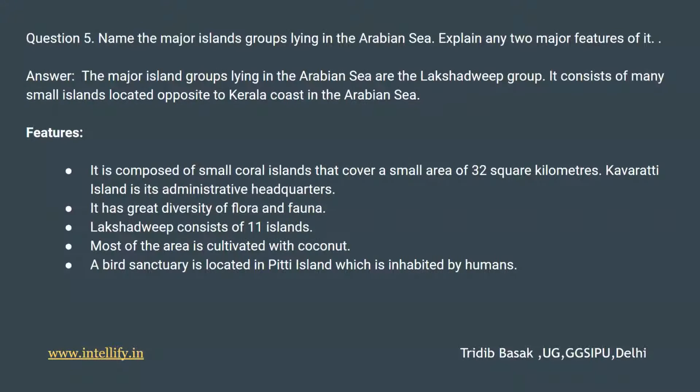So the answer to this question is, the major island group lying in the Arabian Sea is the Lakshadweep group. It consists of many small islands opposite to the Kerala coast in the Arabian Sea. So now let's explain major features of it. The major features are, it is composed of small coral islands that cover a small area of around 32 square kilometers. Kavaratti Island is the administrative headquarters.